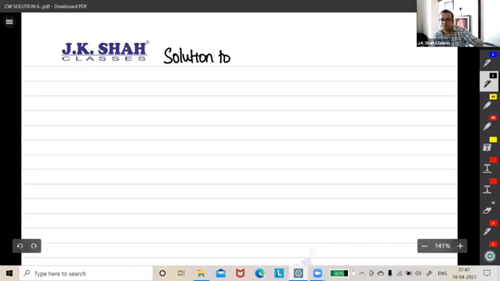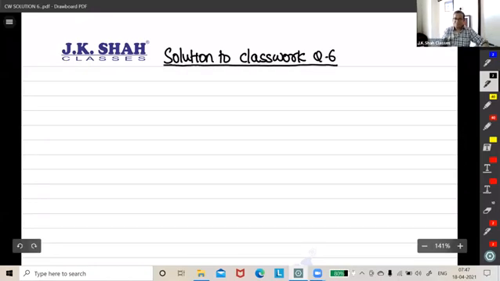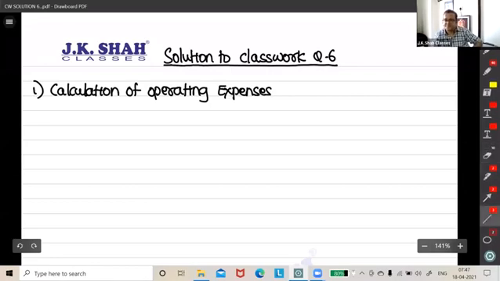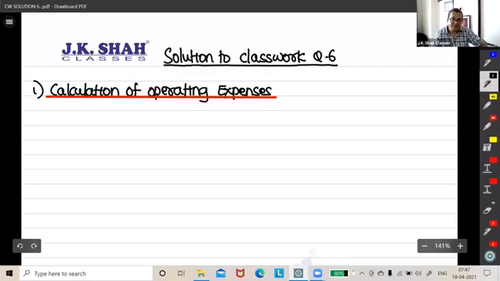Solution to class work question 6. Okay, let's start. The first part is calculation of operating expenses. So let us do that. For that, what will we prepare? We will prepare the income statement.